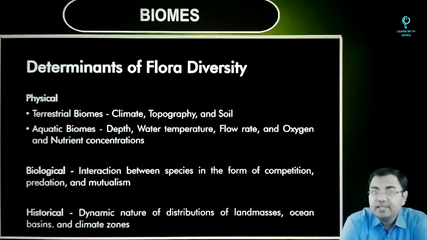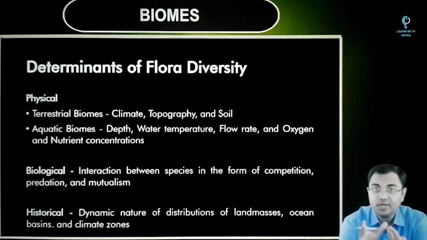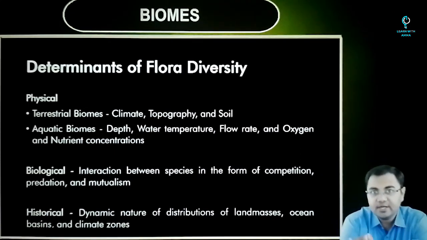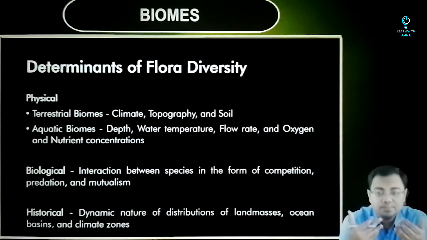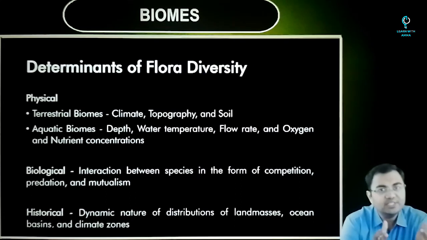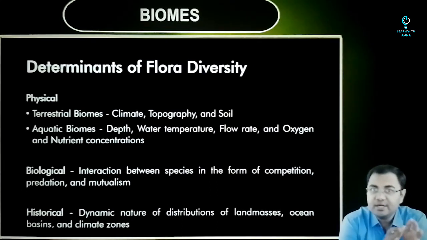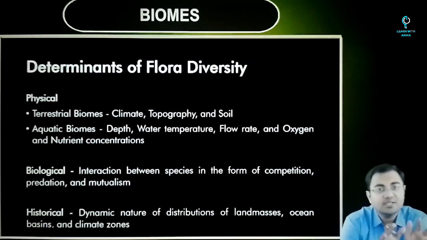Now the next thing that we need to understand are the various determinants which help us understand what kind of flora will be found according to the regions we are in. So the first thing that we know, which we have established, is the climatic conditions. According to the various climatic conditions, the characteristics of the flora and fauna found in a given region will change. And for similar climatic conditions, you will find that the flora is similar. But there are other factors as well.